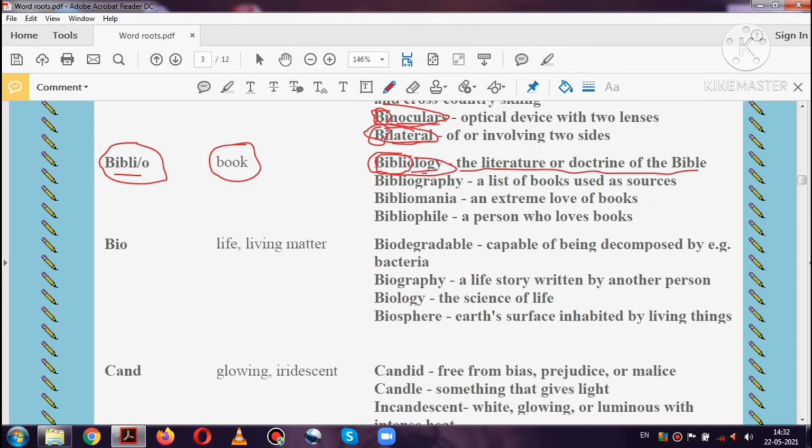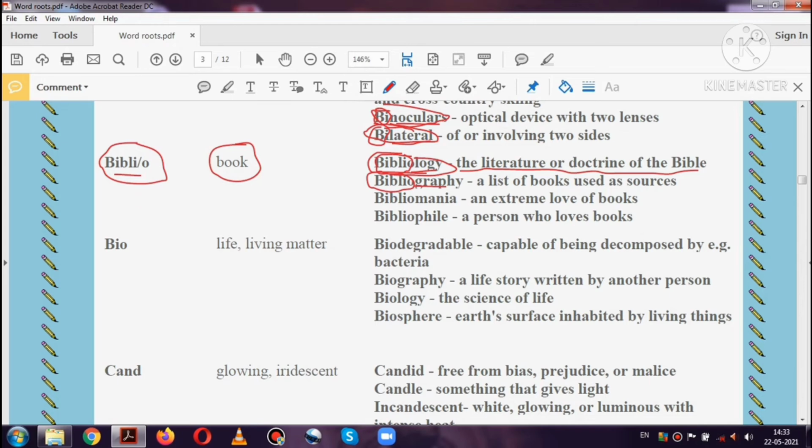The next word is bibliography. So bibliography is the list of books or the sources by which the book is written or designed. It is generally found on the second page of every book. Generally in the NCERT, bibliography, or the other sources from which the book is written. Every book has this bibliography.